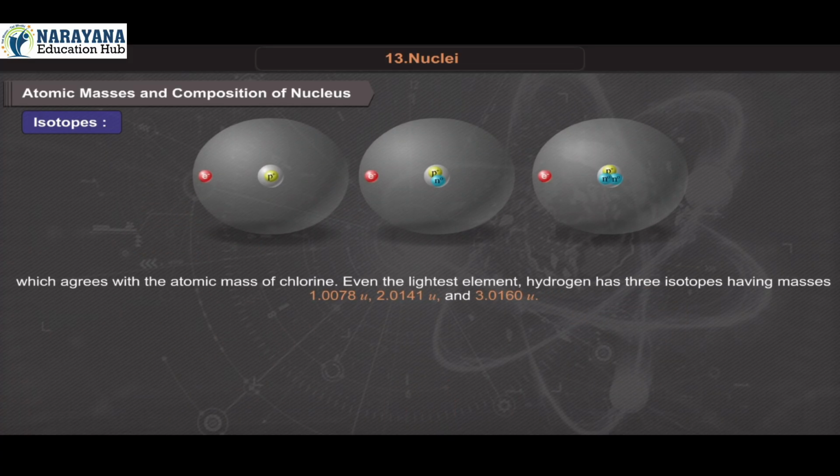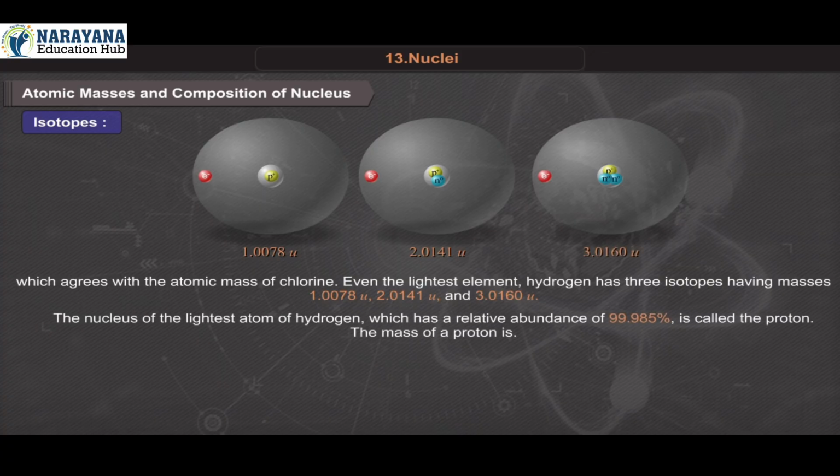Even the lightest element, hydrogen, has three isotopes having masses 1.0078 atomic mass unit, 2.0141 atomic mass unit, and 3.0160 atomic mass unit. The nucleus of the lightest atom of hydrogen, which has a relative abundance of 99.985%, is called the proton.